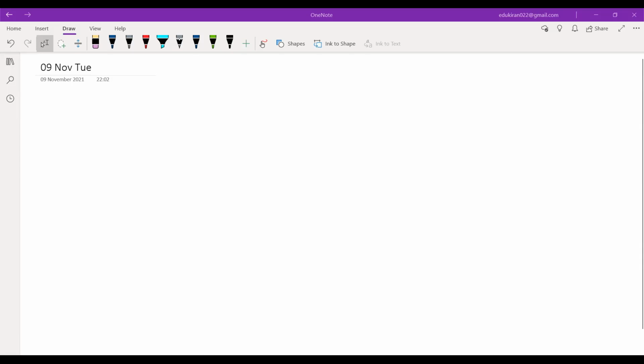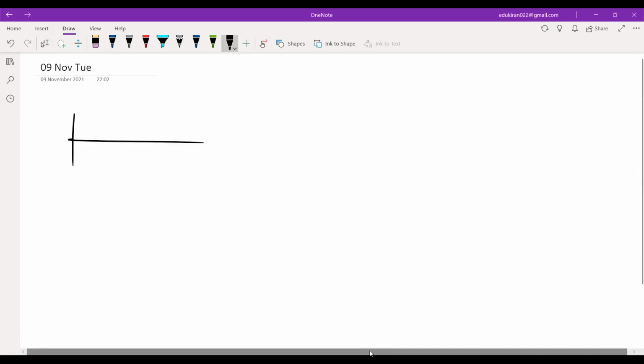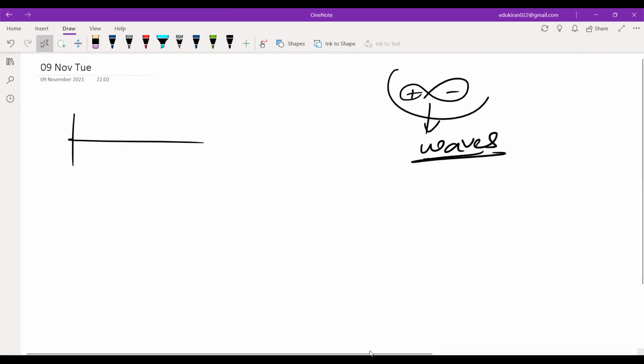Discussed this now. What is the significance of plus and minus sign in the orbitals? So what are orbitals? Orbitals are nothing but waves, and this is not the shape of waves. Essentially, let me tell you what happens exactly.